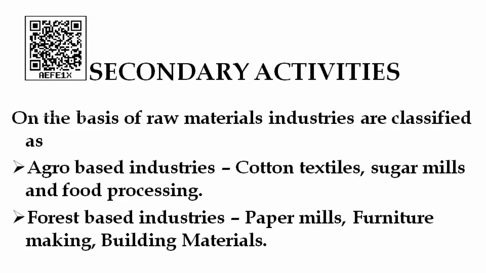At last, food processing. Food processing also, because we are doing it with the help of machines. So that also comes under the category of a secondary activity. Okay children, I hope you understood about agro based industries, industries which depend on agriculture goods. Cotton, sugarcane, all those things are agriculture products, and from that we manufacture the finished product.